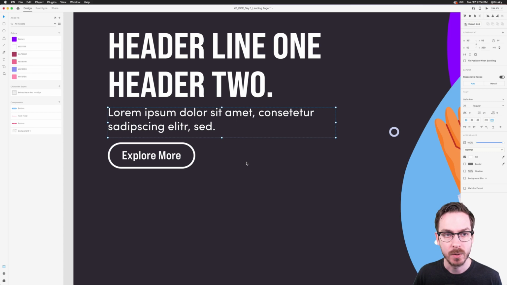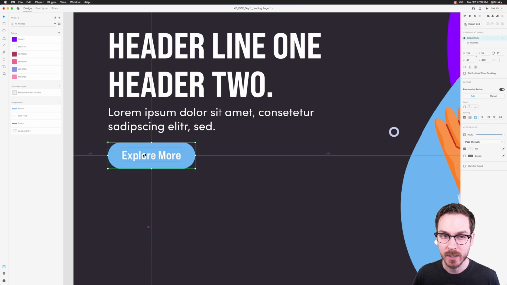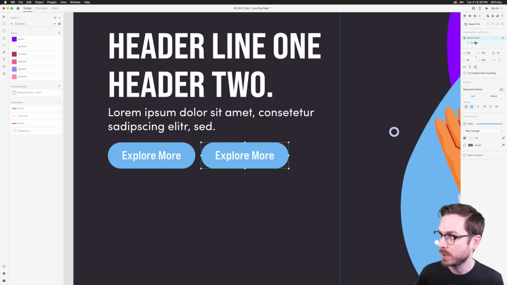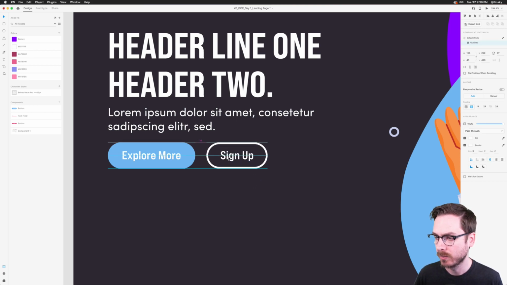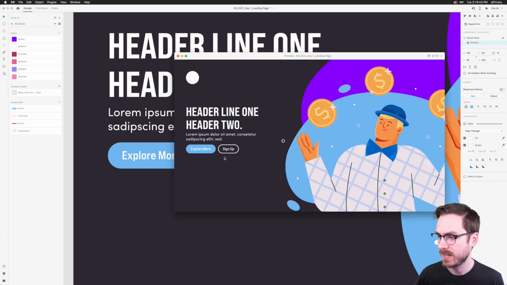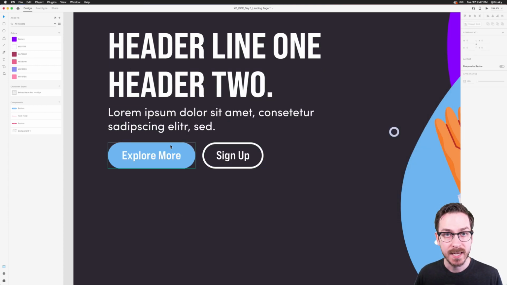All right, so we've got our outline border and we've got our default state. So now I can go ahead and just drag this out and switch over to the outline state if I wanted to, and just type in maybe sign up, for example, right? There we go. Perfect. That looks pretty good. Let's see how that looks. Beautiful.